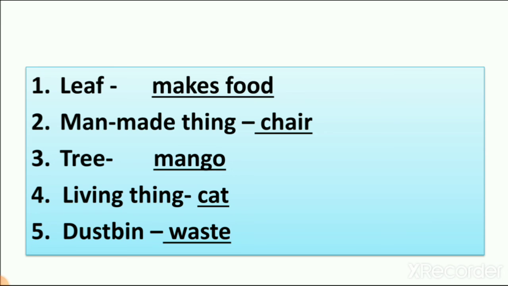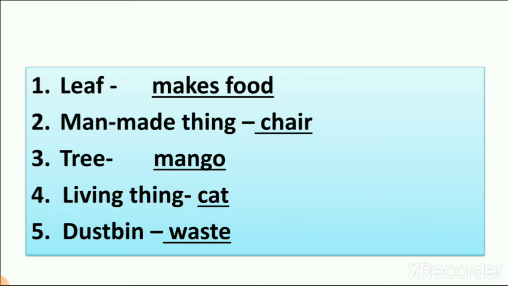Now let's check the right answer. Leaf makes food. Man-made things are chair, trees, mango, living thing, cat. And dustbin we throw waste. So here you can see the answer of match the following. So now you can understand which is the right answer.